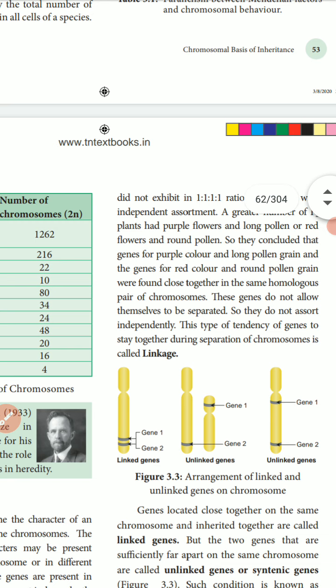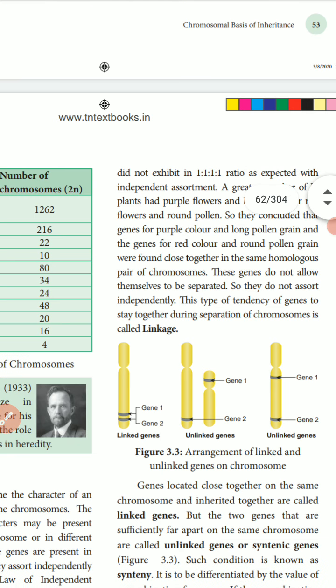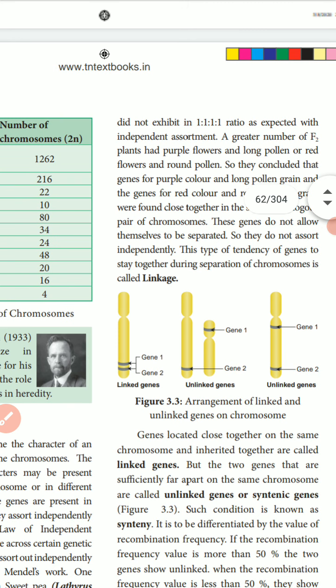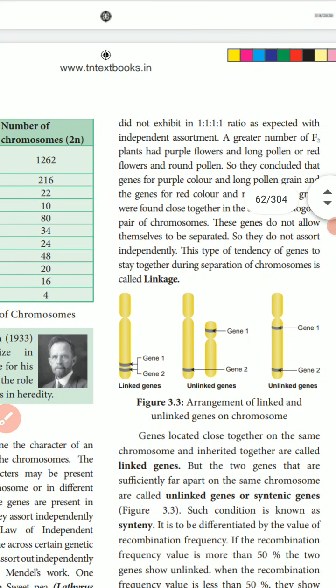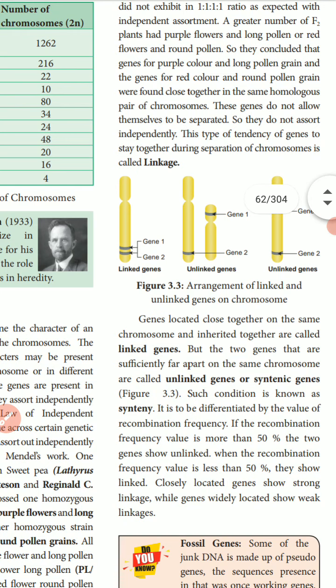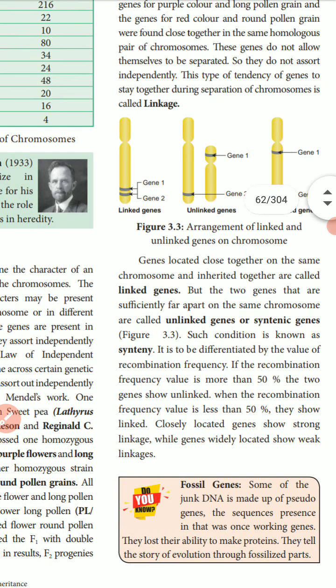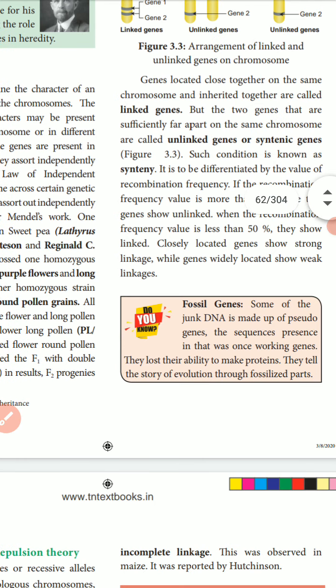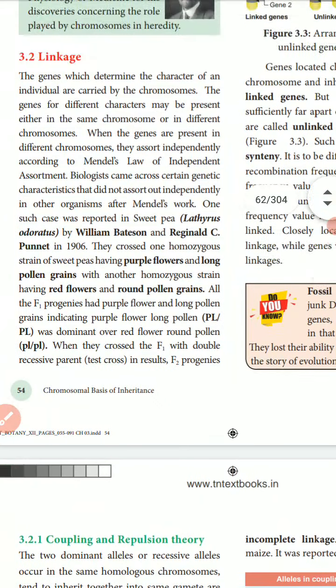Chromosome numbers: in apple 34, rice 24, potato 48, maize 20, onion 16, and Haplopappus, garlic, 4. These are the chromosome numbers of the organisms. Now, first of all, linkage.